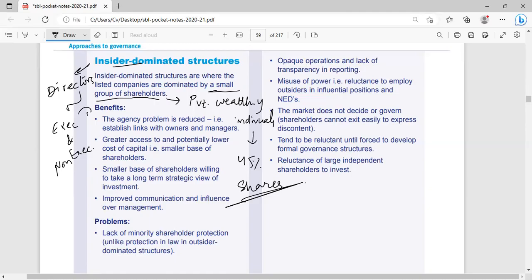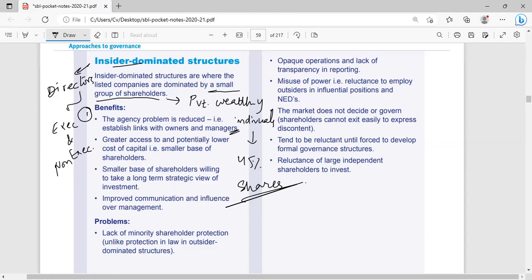Benefits: first one is that the agency problem is reduced, as links are established between owners and managers. Those who can influence will build their personal relationship with the managers and owners of the organization.